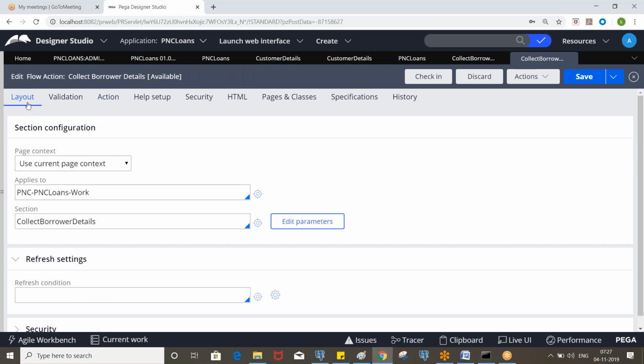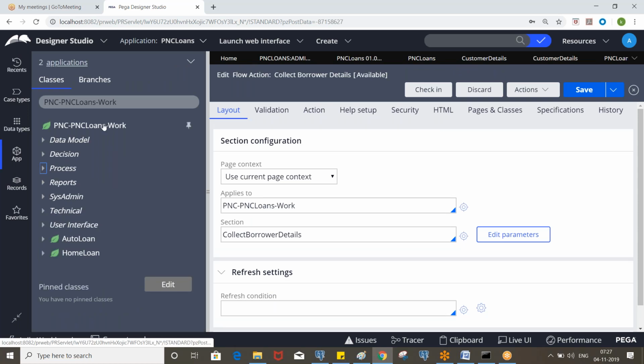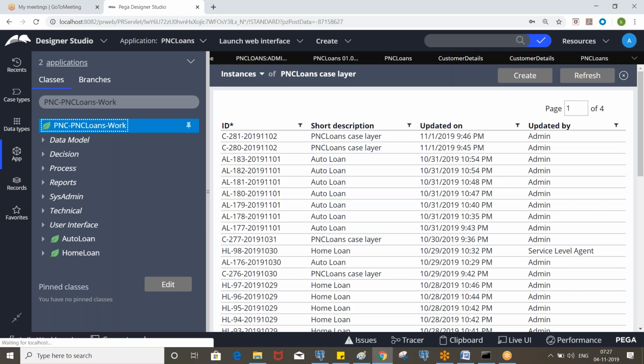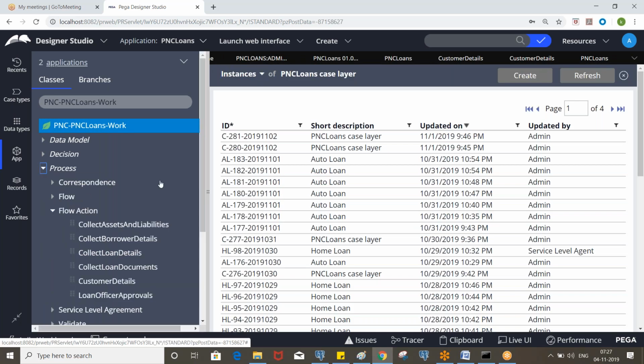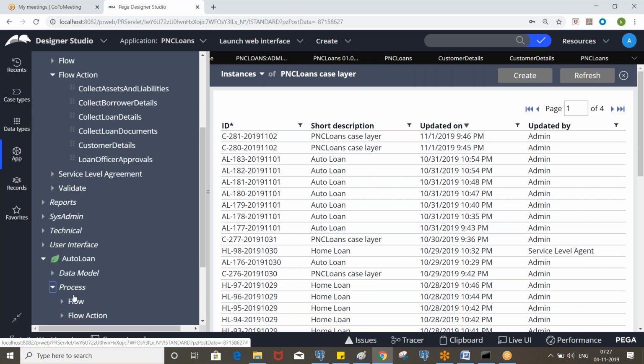Okay, so now let's do it immediately after submitting the first screen. Anyhow, we have the to email in the first screen itself, right? Got it? So let's open the flow, any flow, like we invoked in both auto loan as well as the home loan, right?